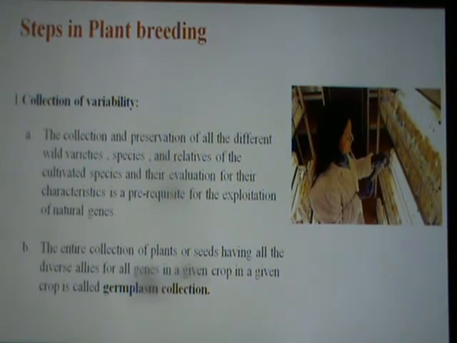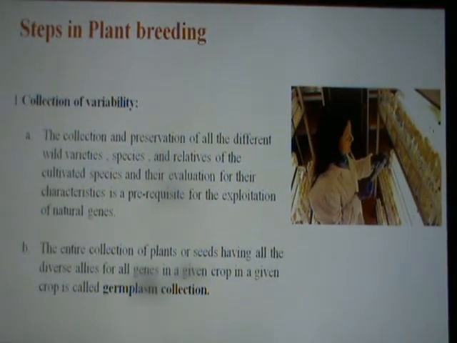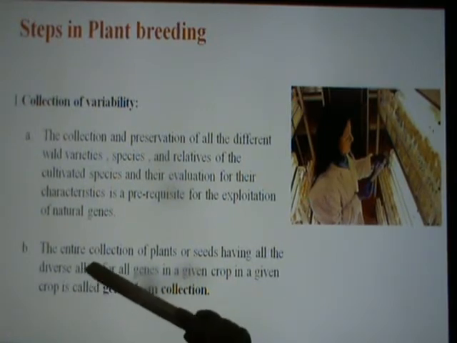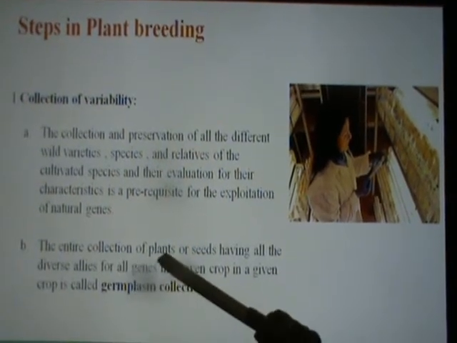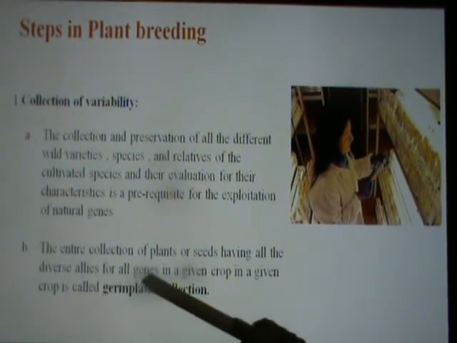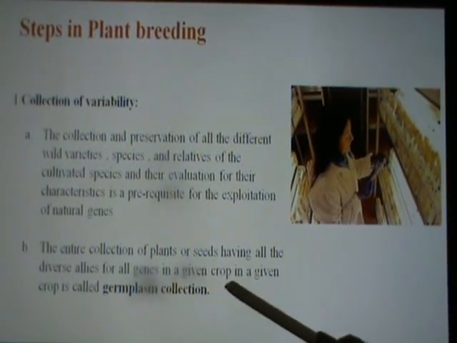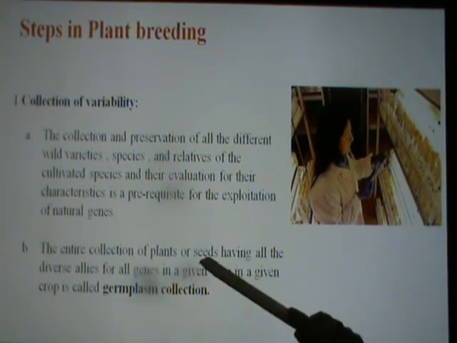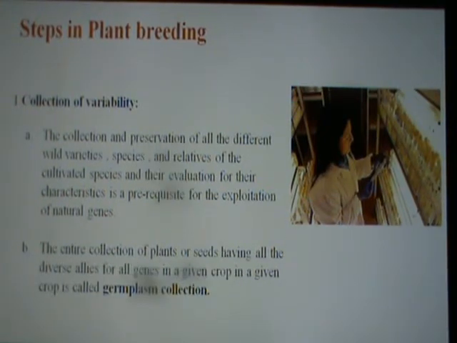Second and foremost, this whole first step, collection of variability, is known as germplasm collection. Germplasm collection is nothing but the entire collection of plants or seeds having all the diverse alleles for all genes in a given crop. Alleles are nothing but genes which code for a pair of contrasting traits.